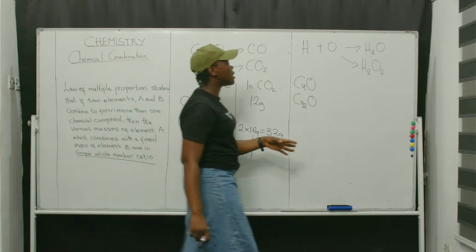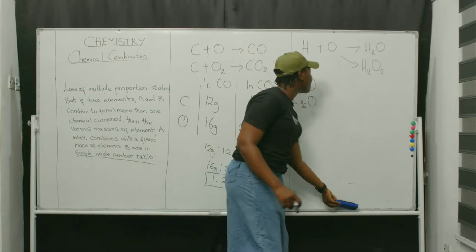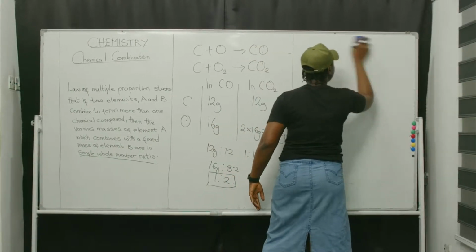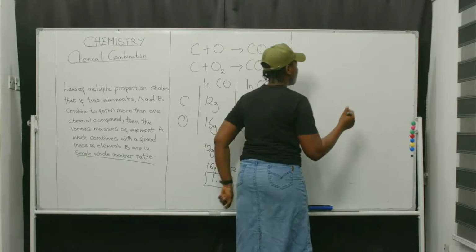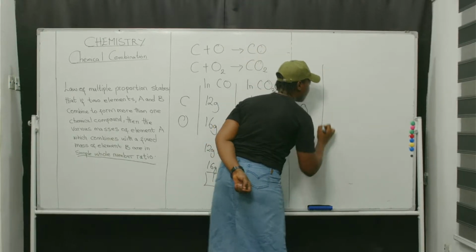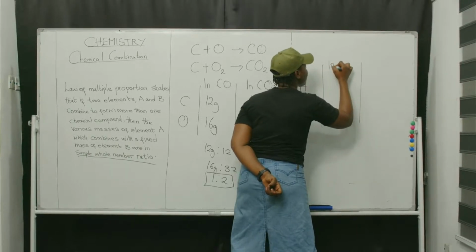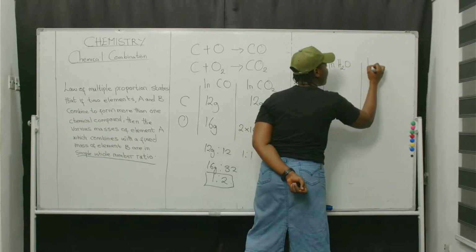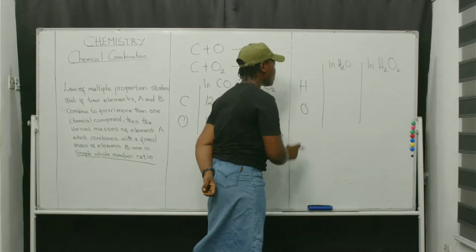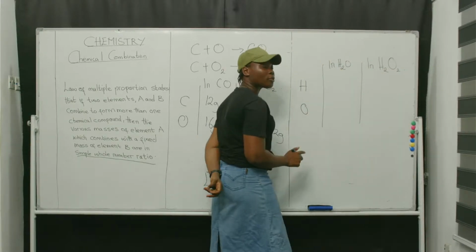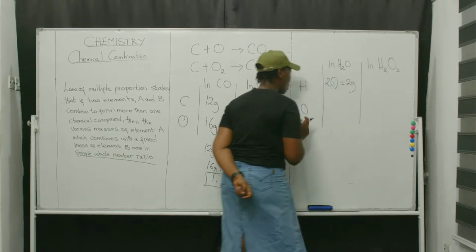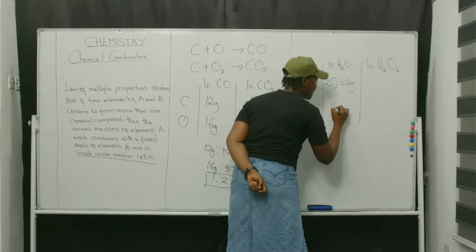Let us also consider hydrogen and oxygen. This is hydrogen, this is oxygen in water, and in peroxide. Hydrogen in water has 2 atoms, so that is 2 times 1, which will give you 2 grams. Oxygen, 1 atom, 16 grams.